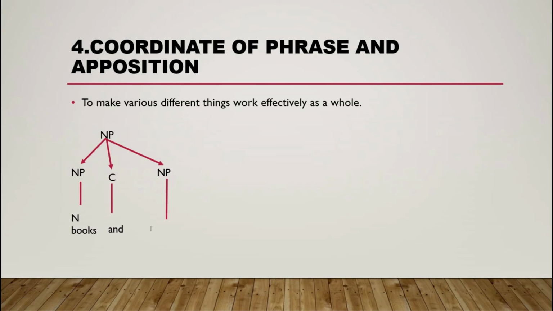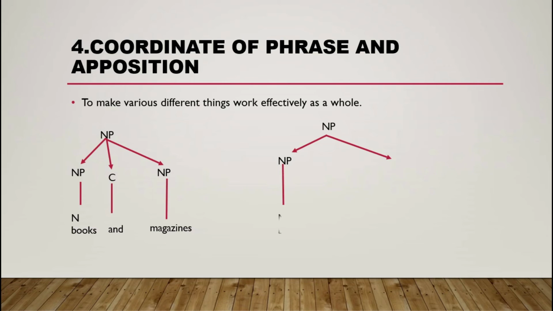And we draw down book and magazine, so these phrases join together to make one. So this one is one more noun phrase that divides into noun phrases.